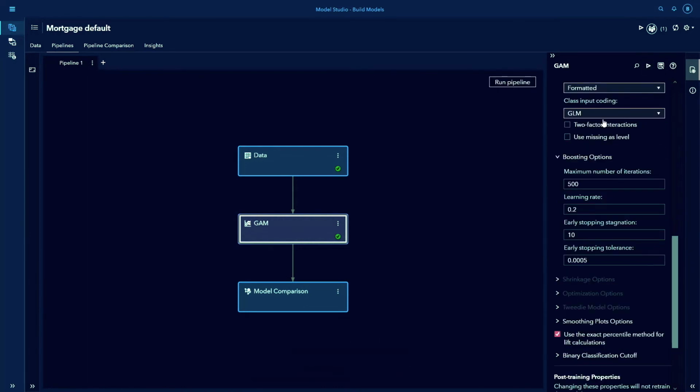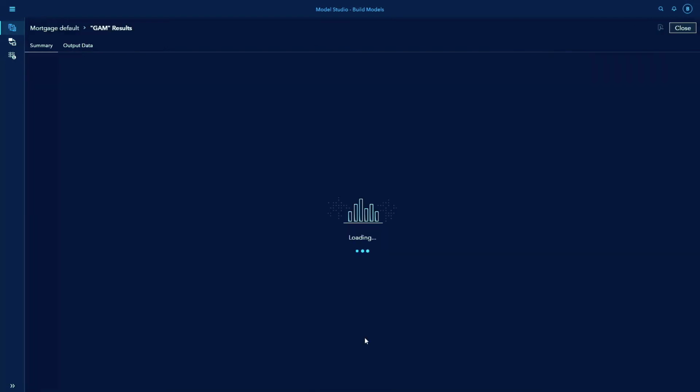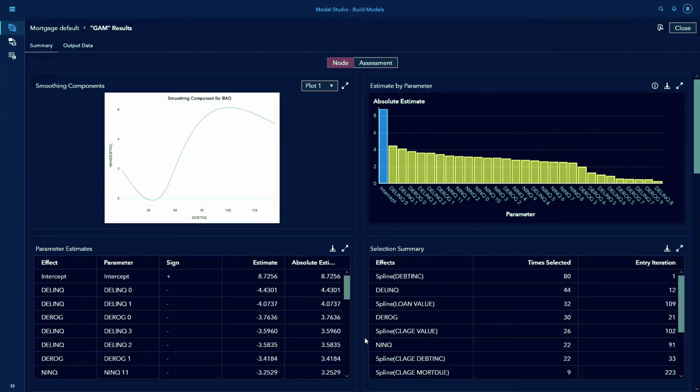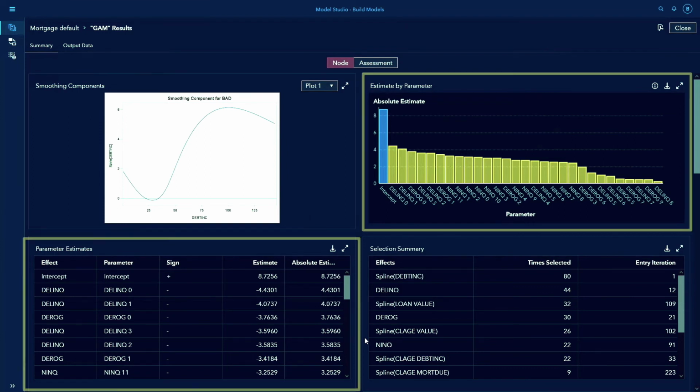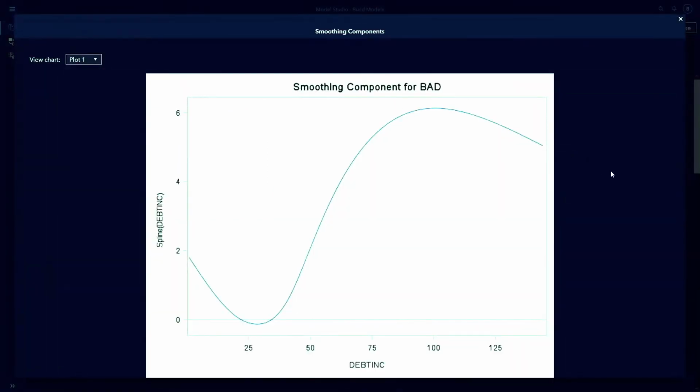When the model training is complete, right-click the GAM node and select Results to view the model's results. For the effects in the final model, the results include smoothing component plots for the spline terms and parameter estimates for the parametric terms. For example, the results include a smoothing component plot for the spline term for the debt-to-income ratio input variable. As you might expect, the probability of default is generally higher for an applicant who has a high debt-to-income ratio.